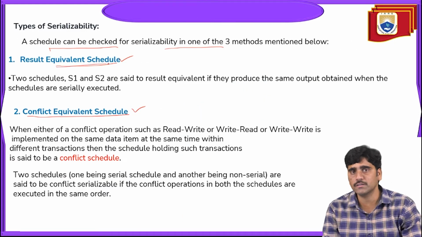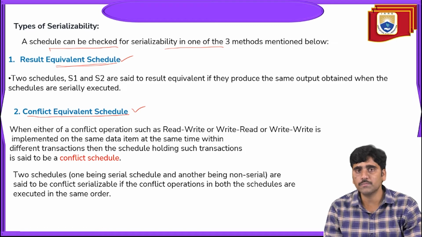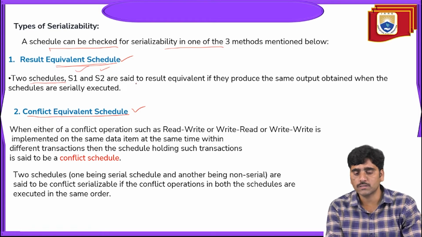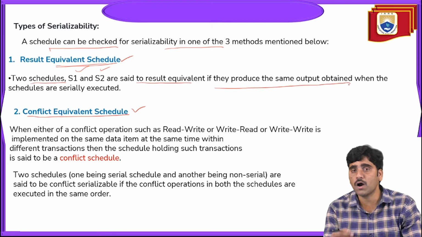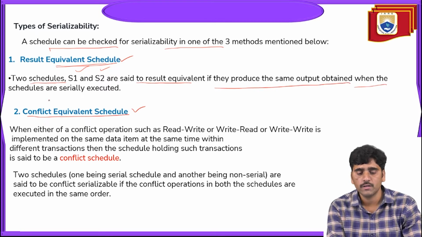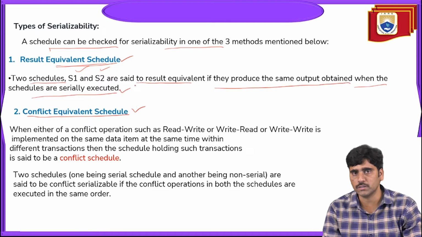So the first one is result equivalent schedule. What is meant by result equivalent schedule? Two schedules S1 and S2 are said to be result equivalent if they produce the same output as that obtained when the schedules are serially executed.